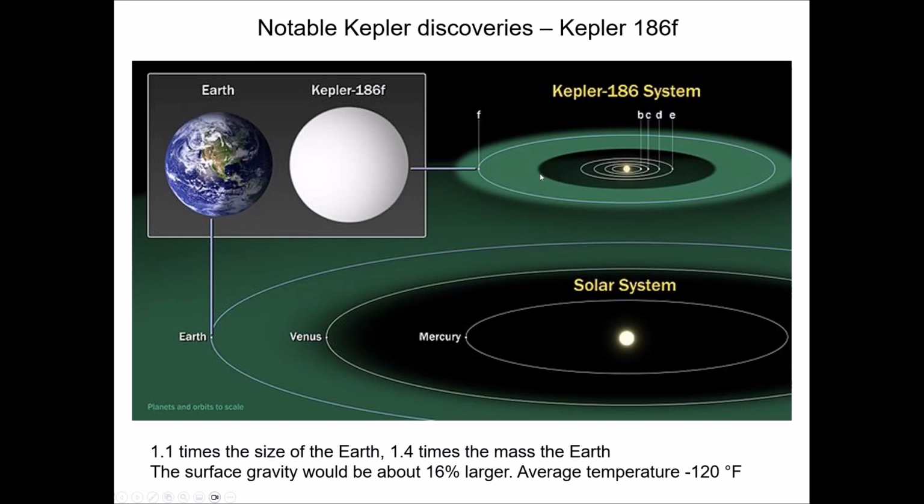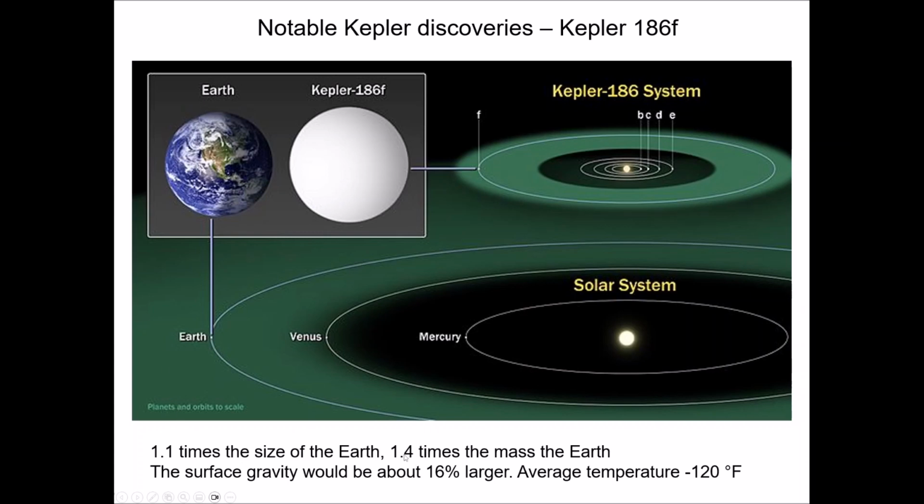This is a region around the star where the temperatures are moderate, meaning temperatures similar to Earth-like temperatures, and temperatures where, if water exists, it would be in liquid form.